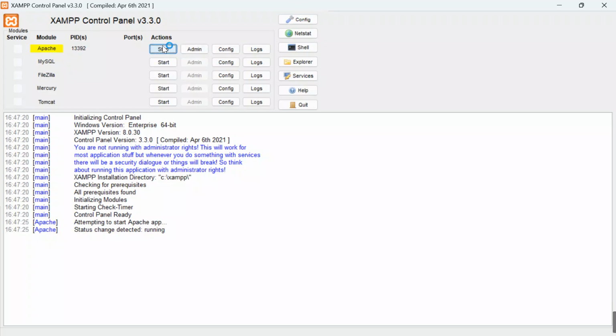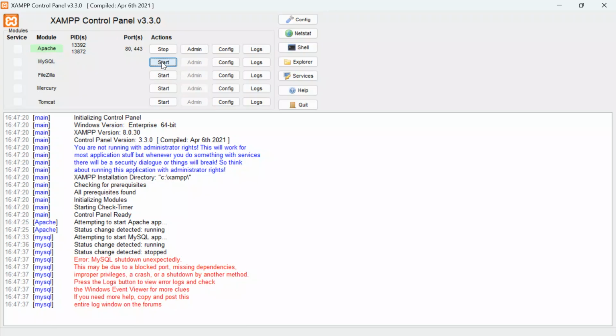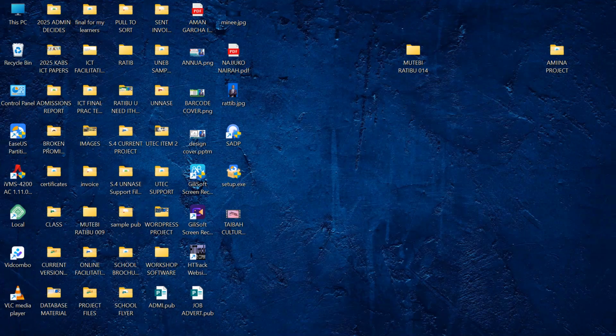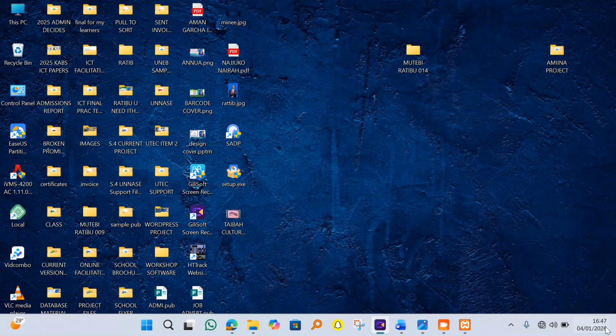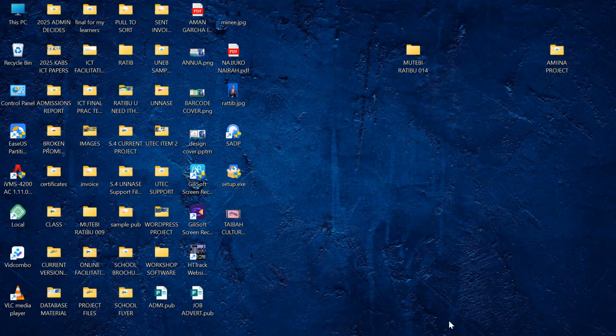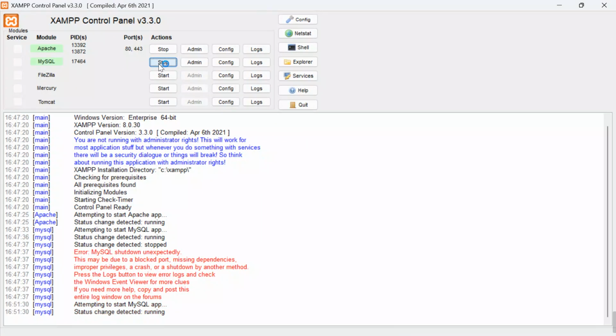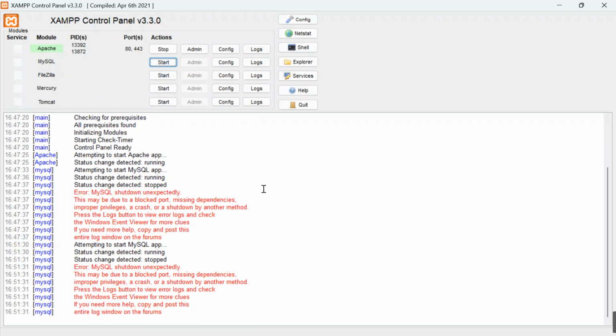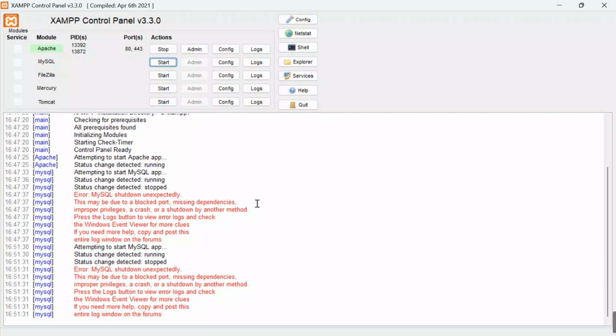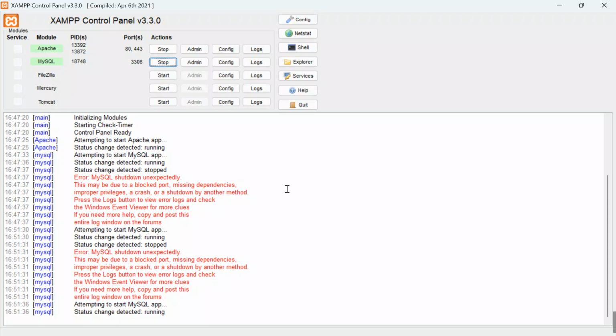I will also go on and start my SQL, which is over here. Come and start my SQL over here. It is starting in a few seconds. Let me first fix this error in a few seconds. So I will come over here, start my SQL, click the start option again, and then see whether we can get everything set. Over here, start.